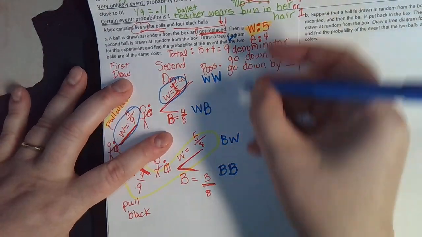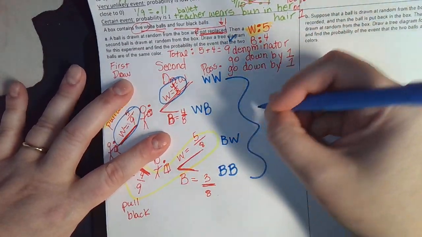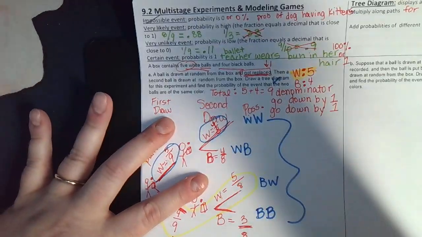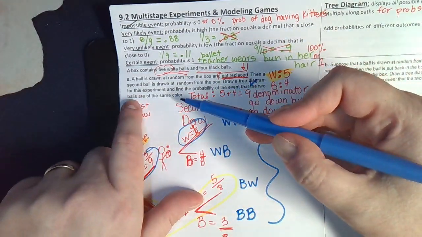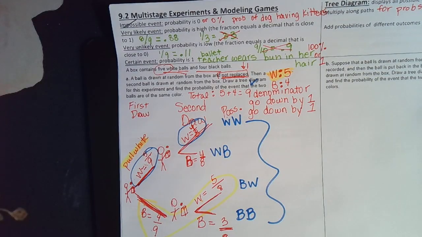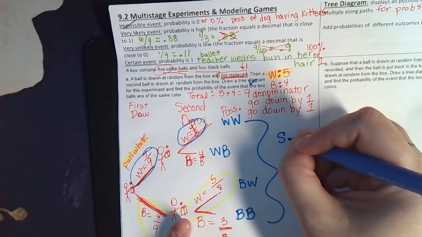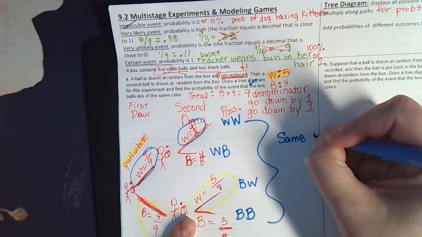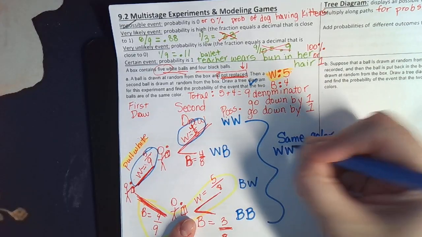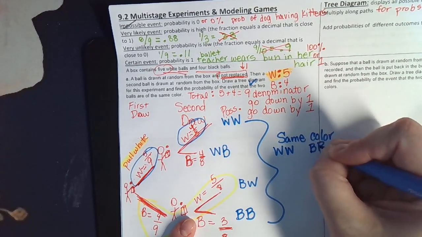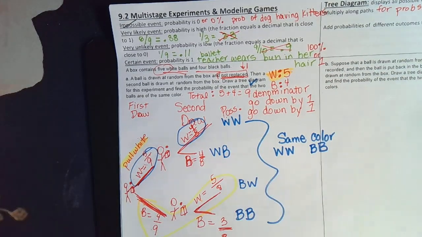All right. So first let's see, it says find the probability of the event that the two balls are of the same color. So, same color is this WW and BB, because that means white, white, black, black.